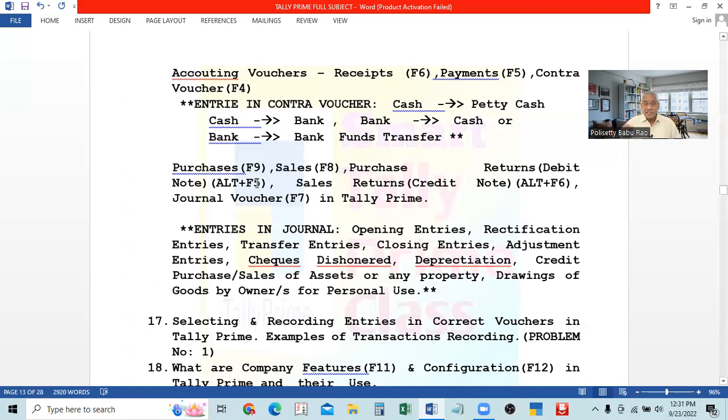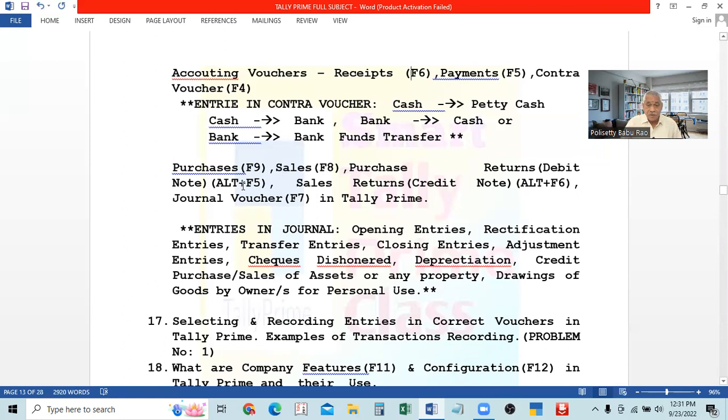There is another key, F10. In F10, all the special vouchers are available, as well as some vouchers we create for our necessity. Depending on our requirement, we will create some new vouchers. All those vouchers will be available in F10, which is called all other vouchers. So these are the vouchers F4 to F9. What about the other many vouchers? If you require, all other vouchers will be placed in F10. That we will learn later. So in F10 all the return vouchers and other vouchers are special vouchers. So this is a special voucher, and it will be available in F10.